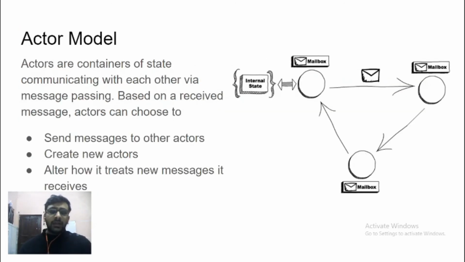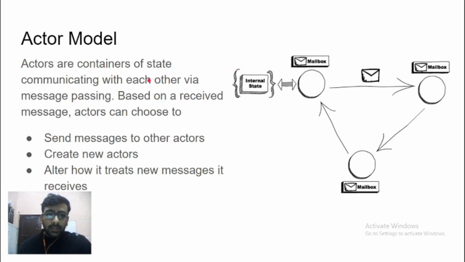The final concurrency pattern that we are going to talk about today is the actor model. In the actor model, we define actors which act as containers, and basically what we are doing is we are segregating identity and state. We are saying that we can distinguish between an operation and the data.